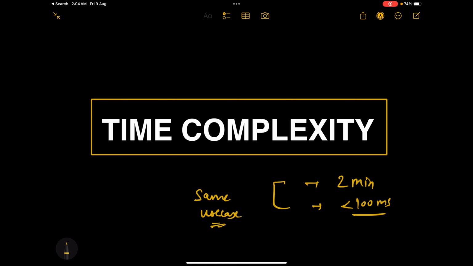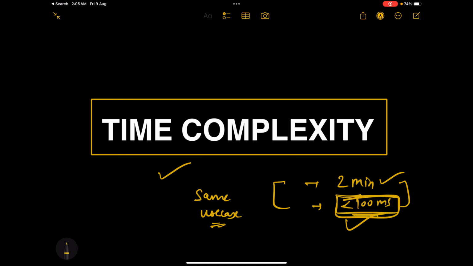Now, if I ask you which one is more efficient, then of course the code taking even less than 100 milliseconds is more efficient, and the other one taking 2 minutes is less efficient. So that is why you have to understand the importance of time complexity. Well, this is a very basic example. This is not enough to understand time complexity in detail. We are going to cover a couple of basic examples in this video because we cannot cover time complexity in detail in just a single video.